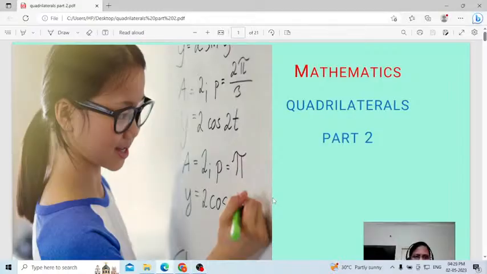Yes, last class I explained the theory part of a quadrilateral. In this class I will solve a few important questions based on the topic, MCQ questions based on the topic quadrilateral.